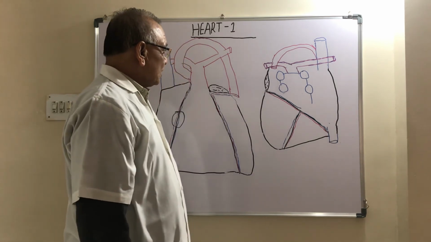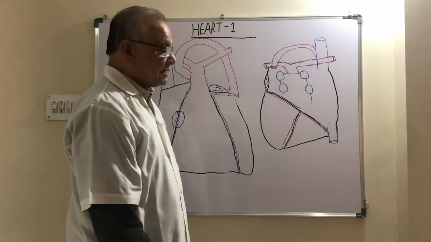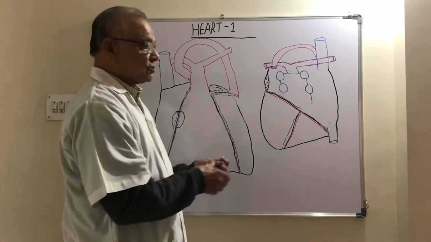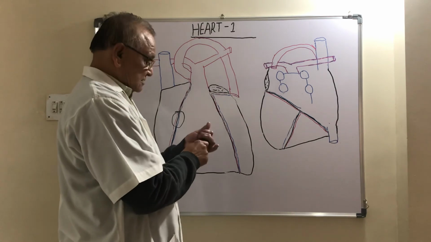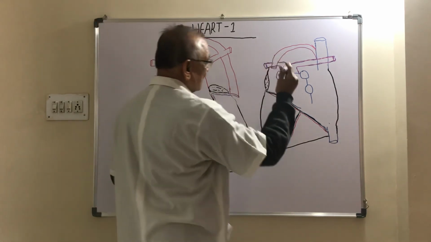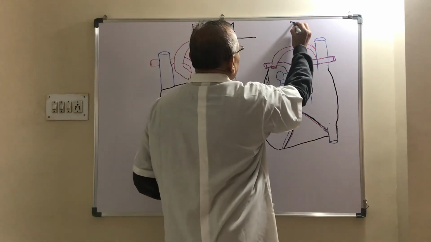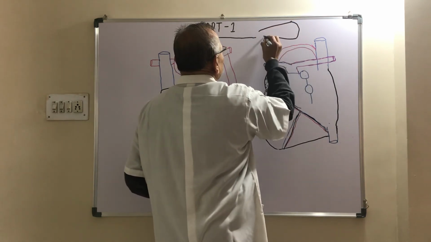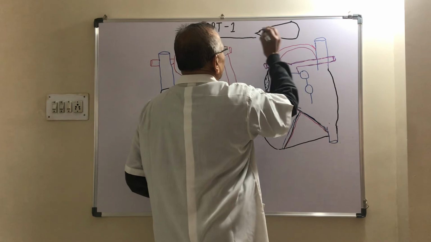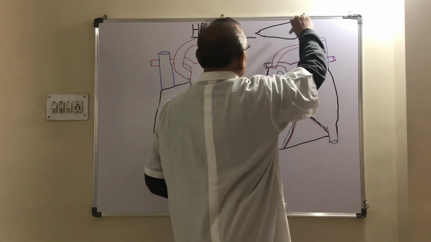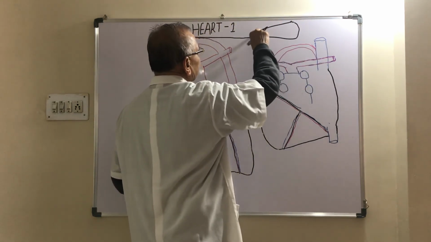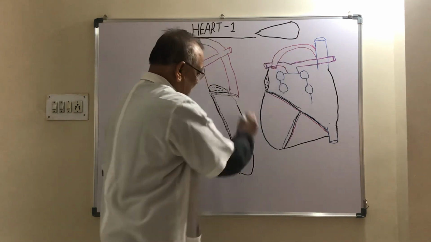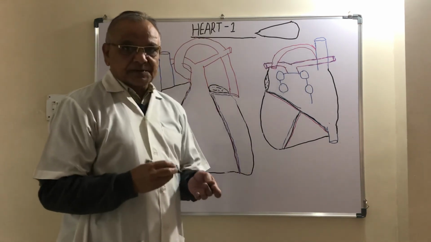Now we come to the left surface of the heart, that is the remaining surface. Suppose we take a transverse section of the heart. In the transverse section it looks like this. This is the left side, this is the right side. The left side is broader, the right side is narrow, because here the right border is there. This left side surface is called the left surface.